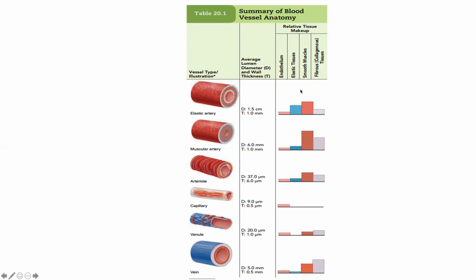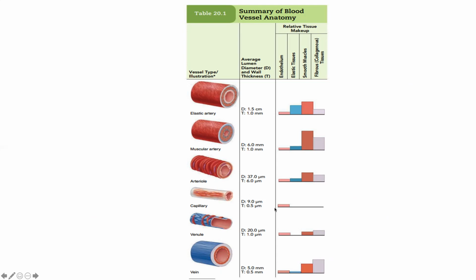If you look at that, in the muscular artery, the muscular content is far more than in the elastic artery. Of course, in the elastic artery, the elastic content is highest, and in the muscular artery, the elastic content is low.